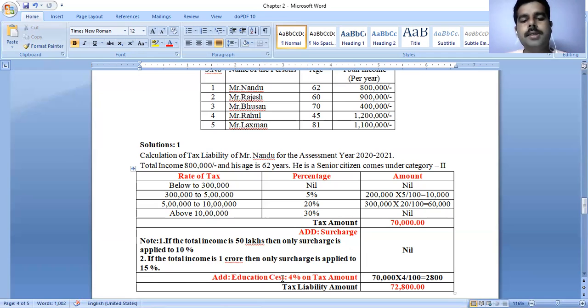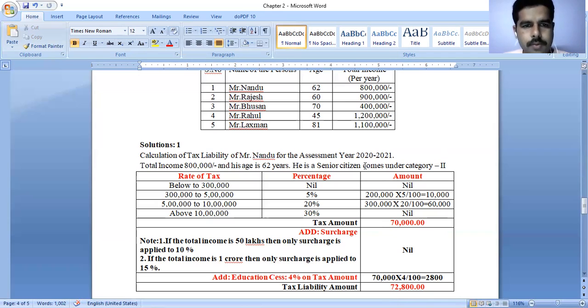Then add education cess 4% on tax amount. What is the tax amount? 70,000 is the tax amount. Then we need to add 4%, that is 2,800 rupees. And finally, this 70,000 as well as 2,800 we are going to add here. Then the final total amount is 72,800 rupees. This is the tax liability amount we should pay to the government for the welfare of the common man.